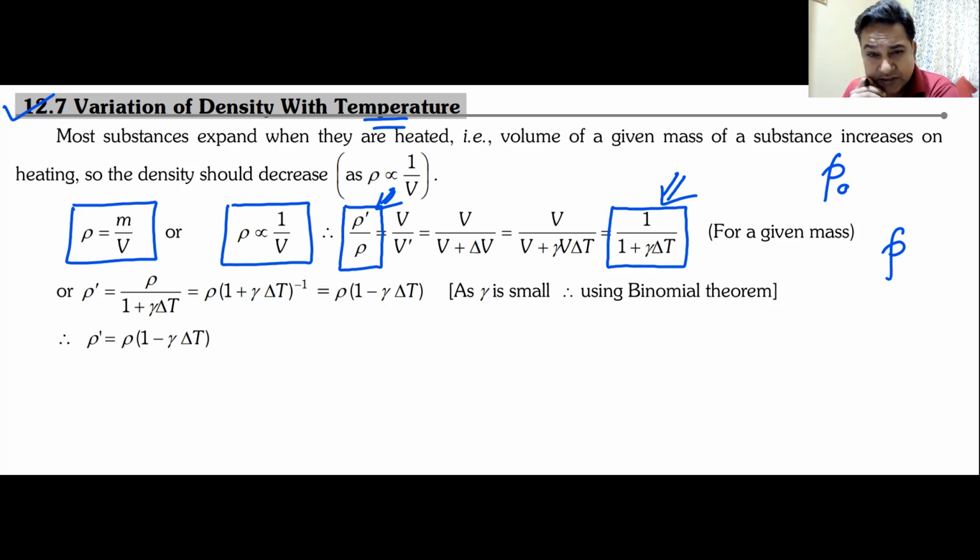Again, this problem came in JEE Advanced. We are doing problems only, don't worry. Rho naught is the initial value, not the final. Naught is always initial. So rho naught is the initial density and rho is the final density. What is the relation between rho naught and rho? This is a question from JEE Advanced. Once you know that relation, you just have to put the values, you will get the answer. As simple as that.